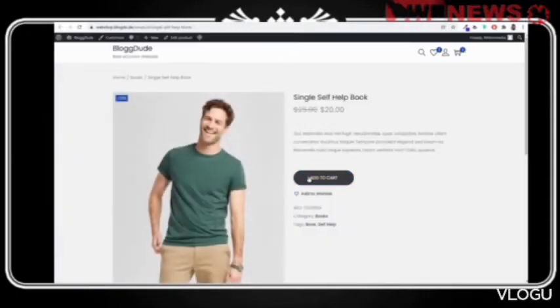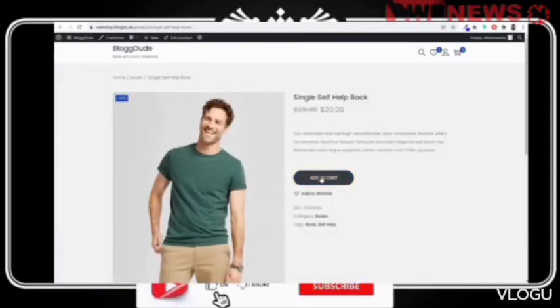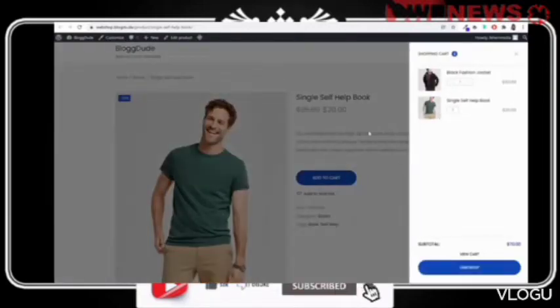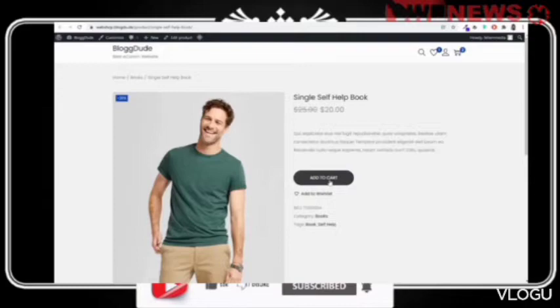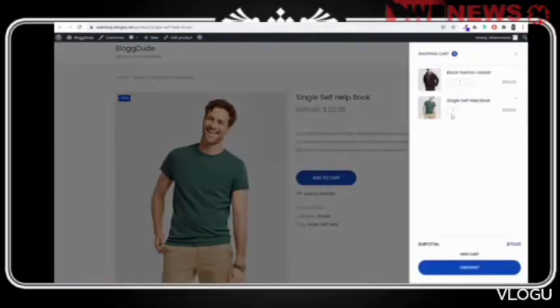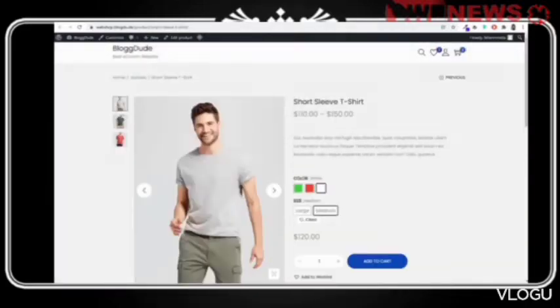This is how it will look like. Now as you can see, that increase decrease quantity is gone. Add to cart, and you cannot add more than one. If you click on this thing, this is added in your cart. If you try to add this again, okay, as you can see, quantity will not increase. So very important.